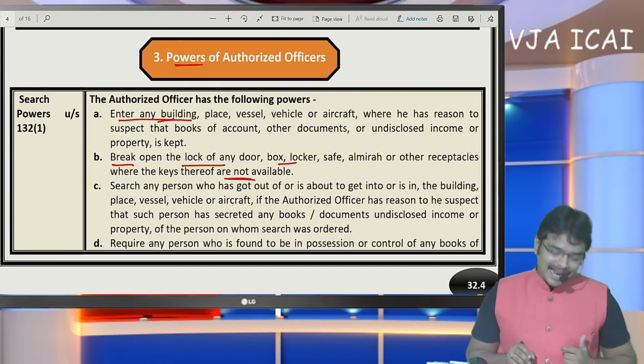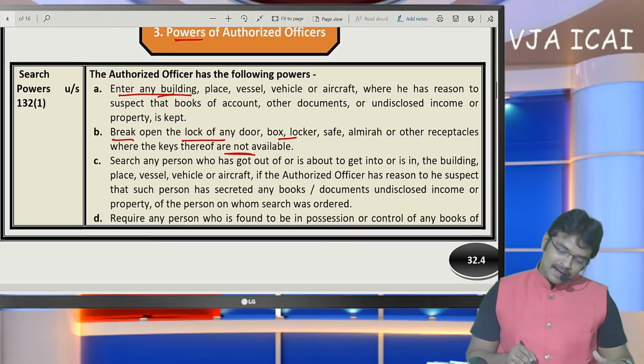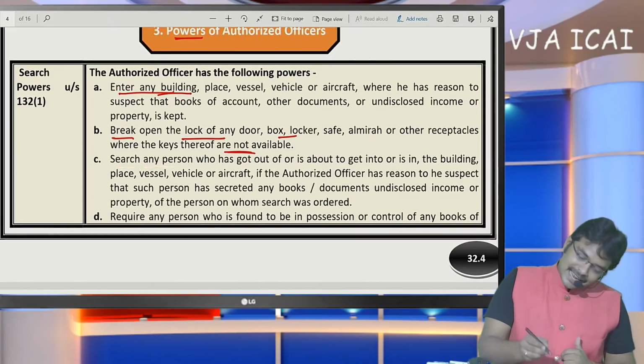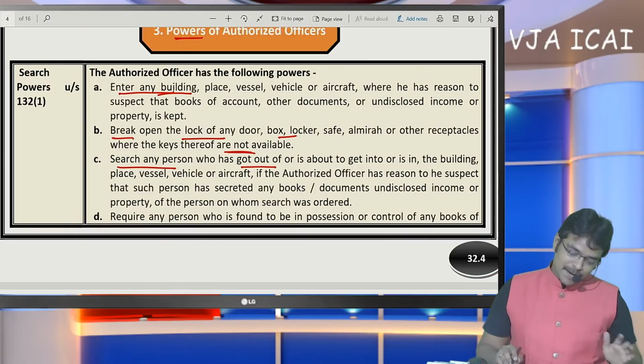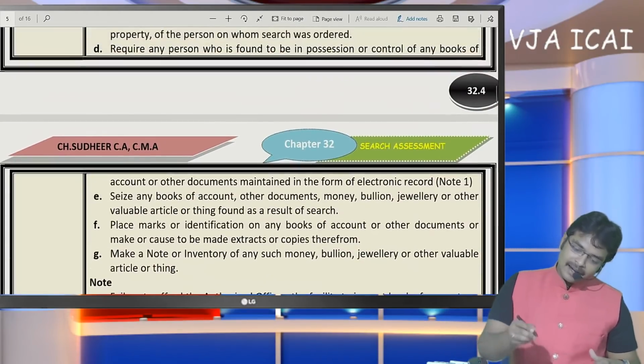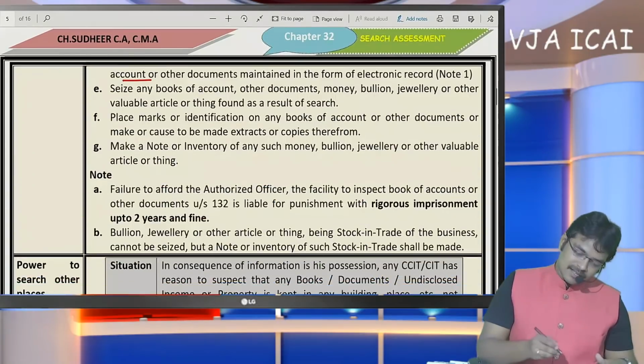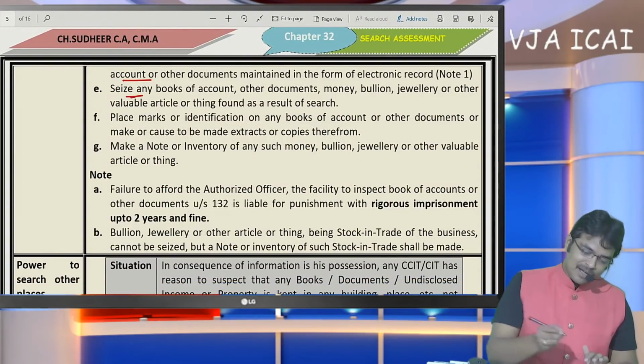They can search any person who is coming into the house and going out of the house, and they can seize the books of accounts and other documents. So these are all the powers available with the officer.